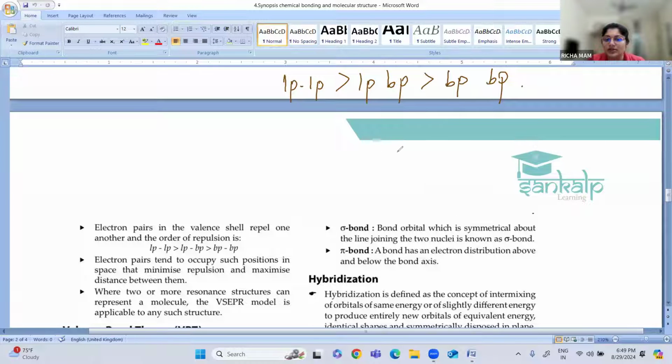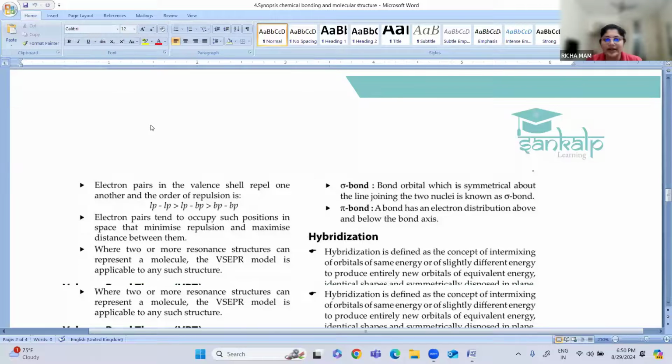So perpendicularly like this, your overlapping takes place, and the head-on one is called the head-on overlap. So this results in two types of bond: one is a sigma bond and another is the pi bond. Sigma bond is a strong bond, and pi bond is a slightly weaker bond. So this is about the valence bond theory.